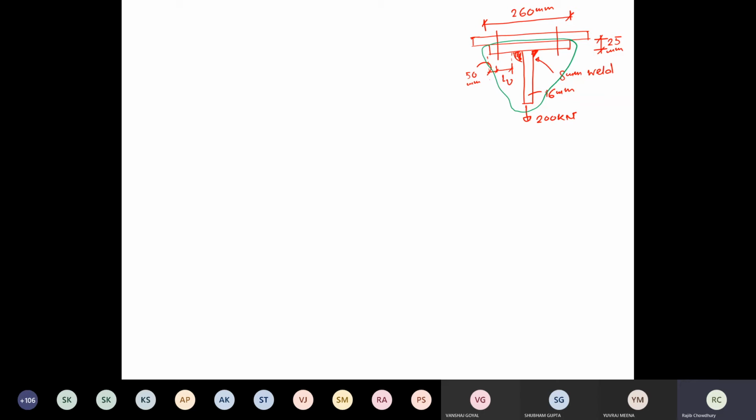The plate is 260 by 150 mm in size, 260 in one dimension, 150 in the other, and it is 25 mm thick. Two bolts are specified over here, having 30 mm dia.